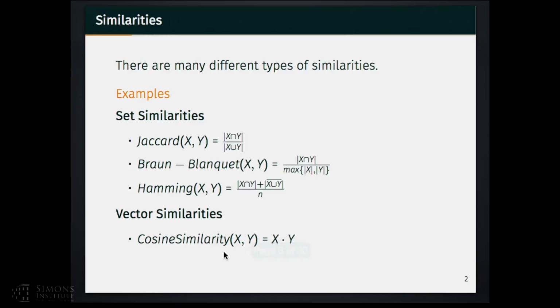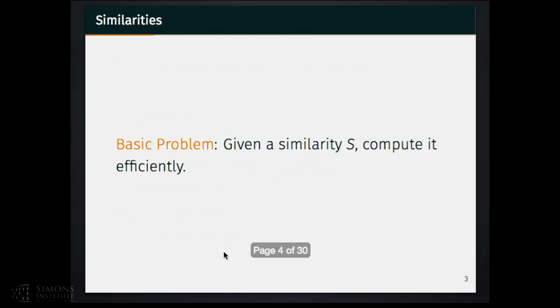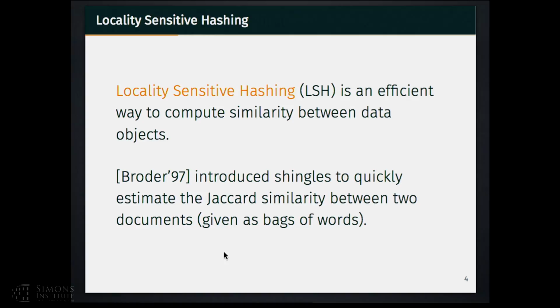There exist many different types of similarities out there in literature. On one hand, we have set similarities, for instance, Jaccard, which is the intersection over the union, Braun-Blanquet, Hamming similarity. On the other hand, we have vector similarities, for instance, the famous cosine similarity. However, a very fundamental problem, given a specific similarity S, is to compute it efficiently. Locality-sensitive hashing is an efficient way to compute similarity between two data objects.